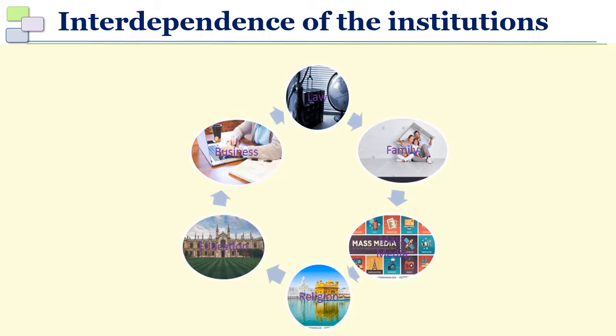Suppose your education system is faulty, or your education is not achieving the aim which you have decided. Obviously it is going to have an effect on your society. Then you will fail to prepare the citizens which will be the requirement for tomorrow. So this is how the society is interdependent. Each component, education, religion, family, law, customs, tradition, all these are interdependent and they all affect each other.